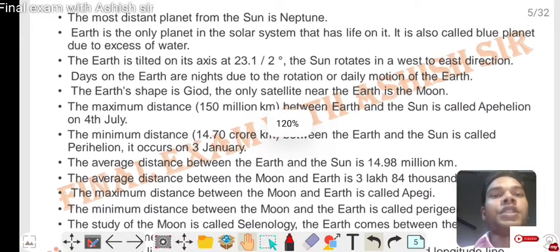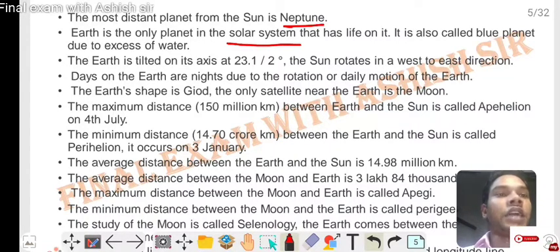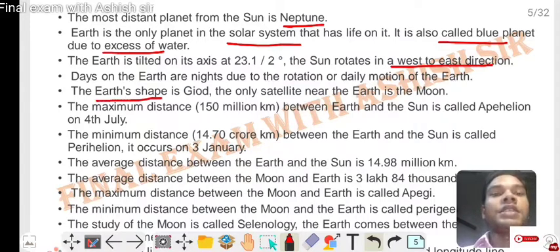The most distant planet from the Sun is Neptune. Earth is the only planet in the solar system that has life on it. It is also called the blue planet due to the excess of water. The Earth's axis is tilted at 23.5 degrees. The Earth rotates from west to east. Day and night are caused by the rotation, the daily motion of the Earth. The Earth's shape is geoid. The only satellite near the Earth is the Moon.